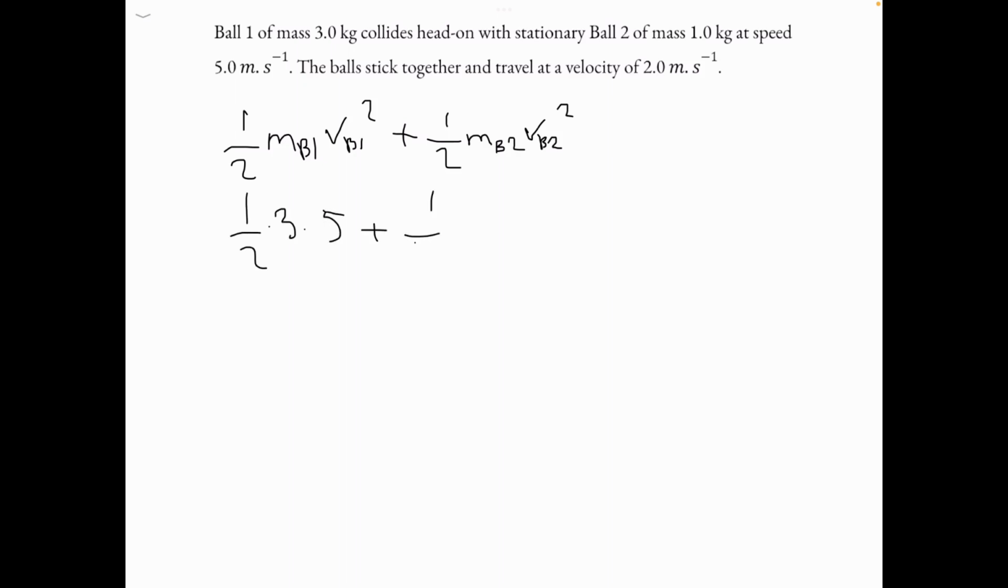So first, we're going to want to calculate the kinetic energy before. So it'll be 1 over 2 m_b1 times v_b1 squared plus 1 over 2 m_b2 times v_b2 squared. Now we can plug in all the values. So it'll be 1 over 2 times 3 times 5 squared plus 1 over 2 times 1 times 0. So this can cancel out. So it'll just be 7.5 joules.